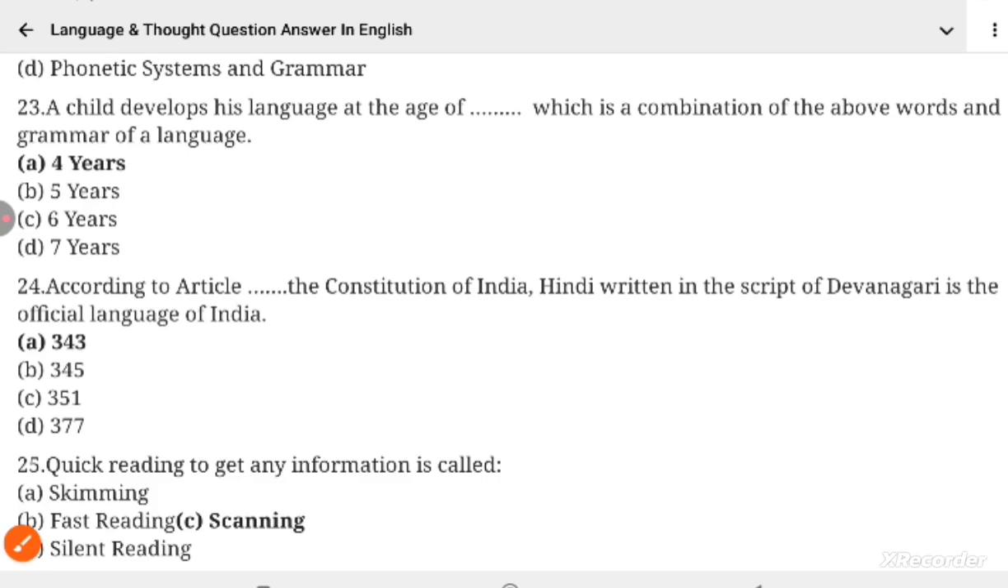Question 25. Quick reading to get any information is called. Options are skimming, fast reading, scanning, silent reading. And the correct option is scanning. Quick reading to get any information is called scanning.